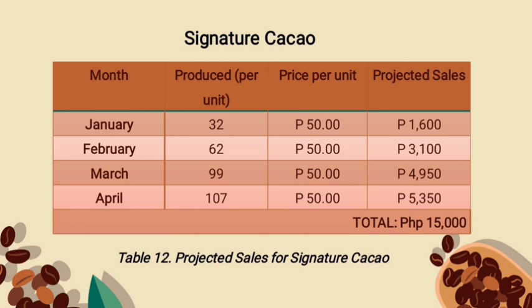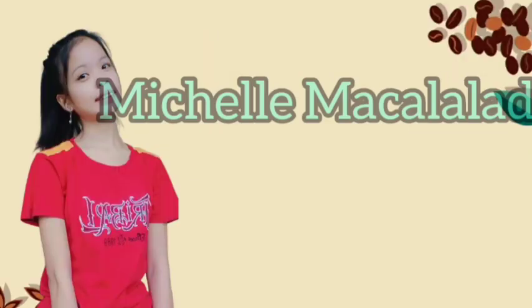Projected sales of Signature Cacao. In the month of January, the produce per unit is 32 and the projected sale is 1,600. In February, the produce per unit is 62 and the projected sale is 3,100. In March, produce per unit is 99 and the projected sale is 4,950. In April, the produce per unit is 107 and the projected sale is 5,350, and the total of 15,000.